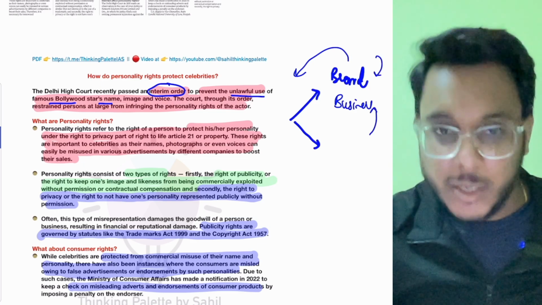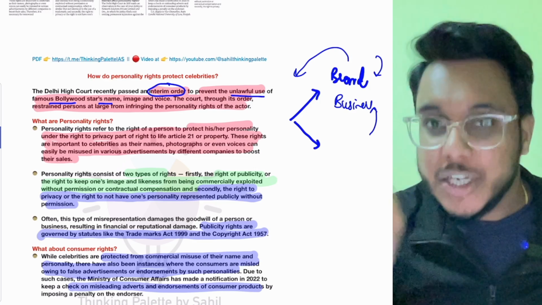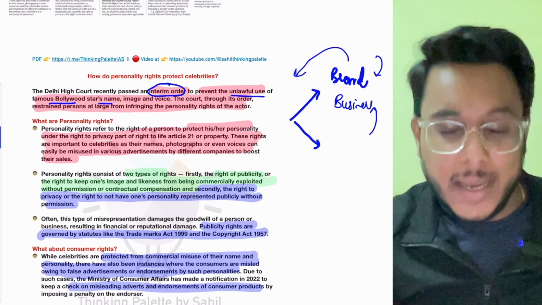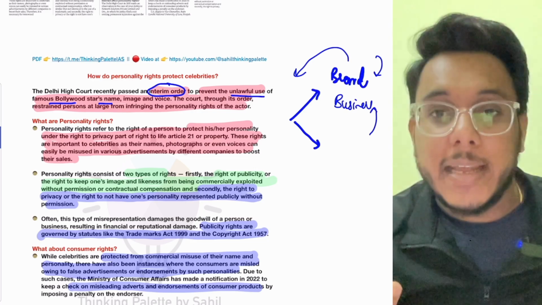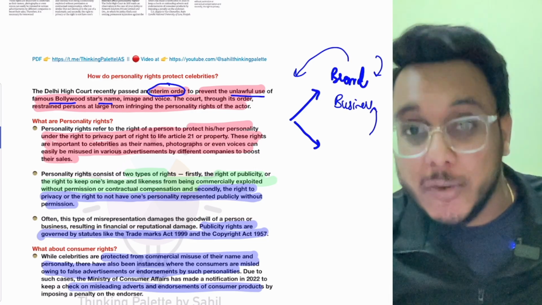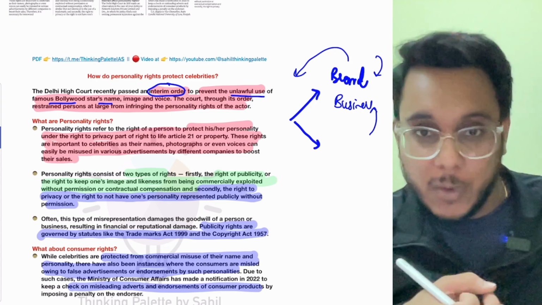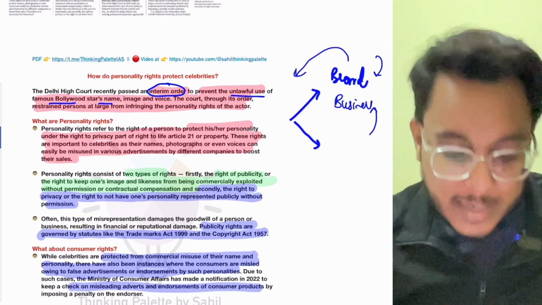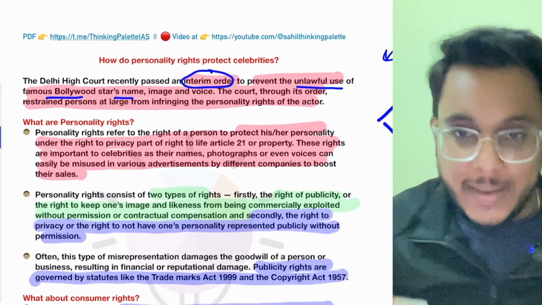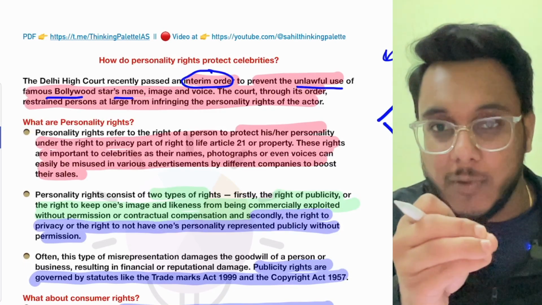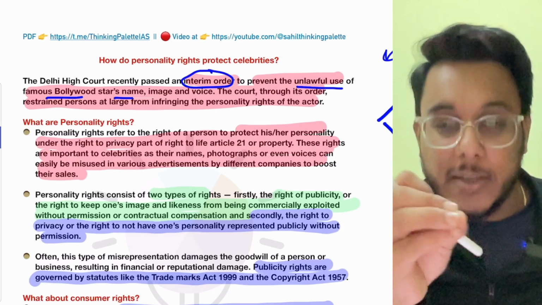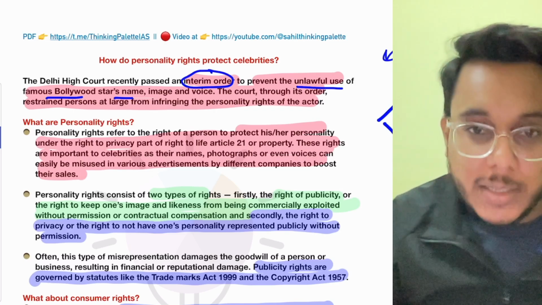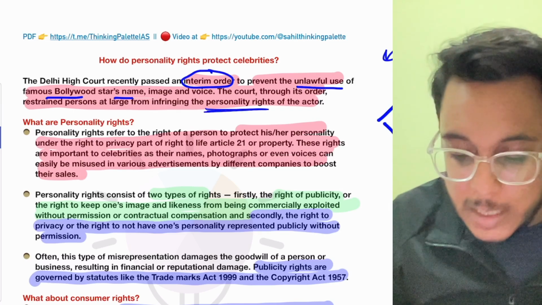If I'm running a business, though this is not a business, because a business always entails a commercial element, some business might use that particular thing. Or some people are impersonating certain celebrities, their voice and their personality. You might know that there are certain people who play the duplicates of Bollywood personalities. Now, when you use a celebrity's photograph, impersonate their voice or personality, or act as a duplicate of a celebrity, you are infringing on the personality right of that actor.